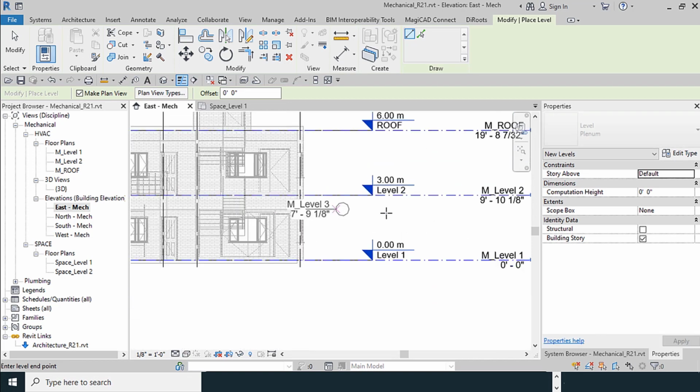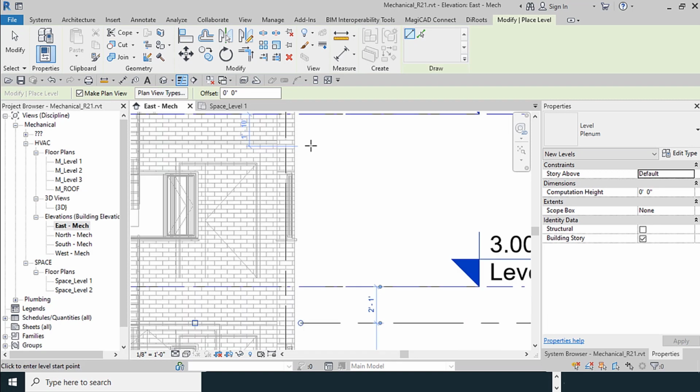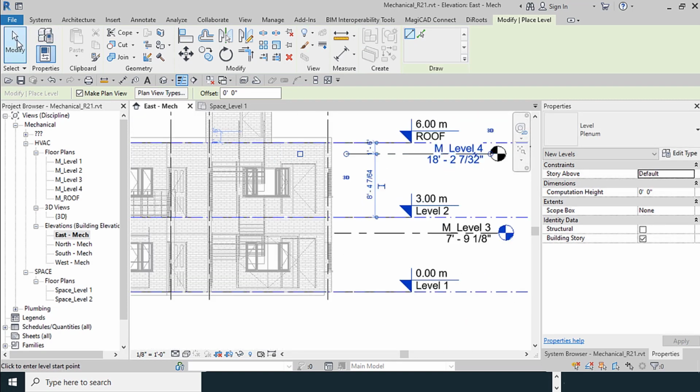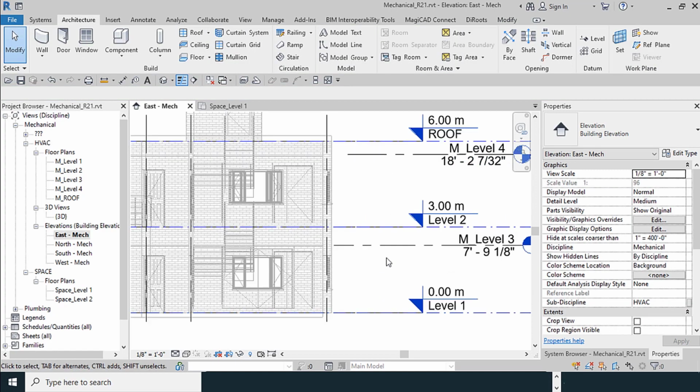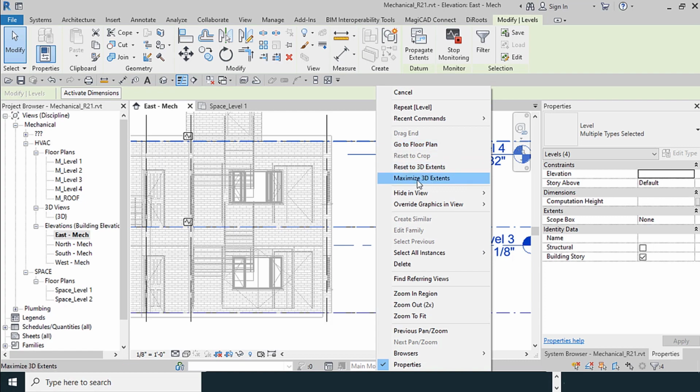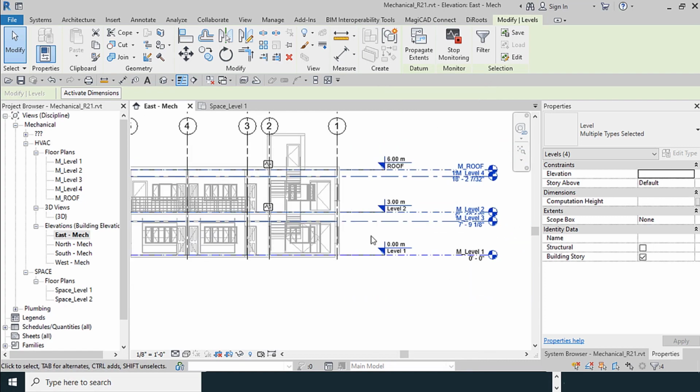I add my own level. This is one of them, another one. Select both, maximize 3D extents.